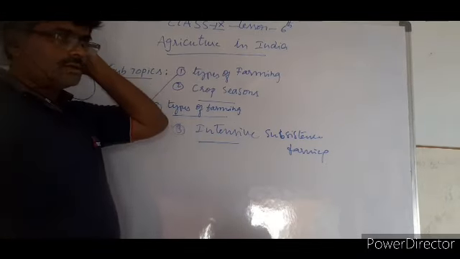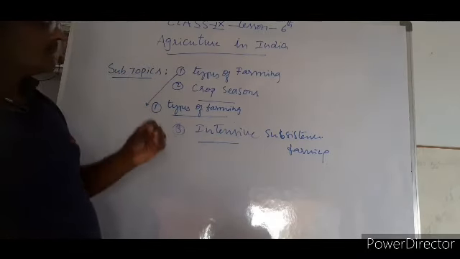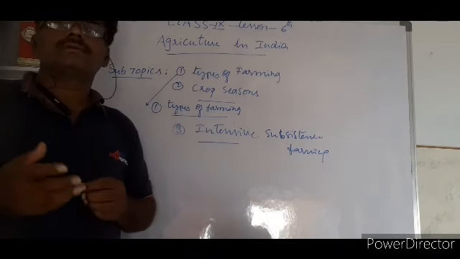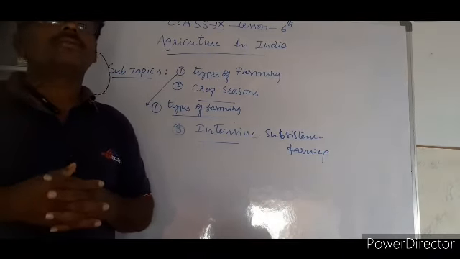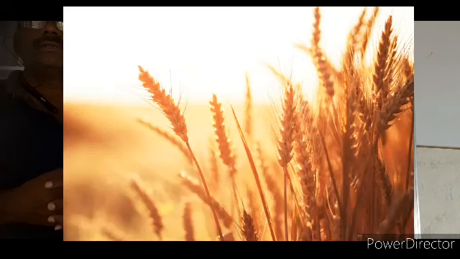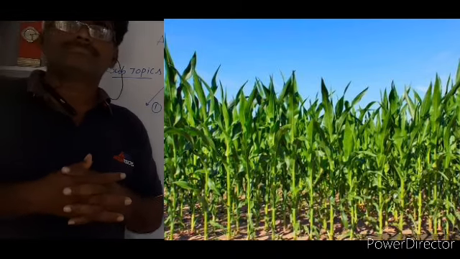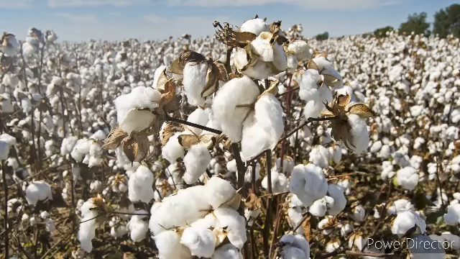Particularly, we can find commercial farming. Commercial farming means commercial goods are being produced, like wheat, corn, mirchi, cotton, and all these crops are being cultivated.